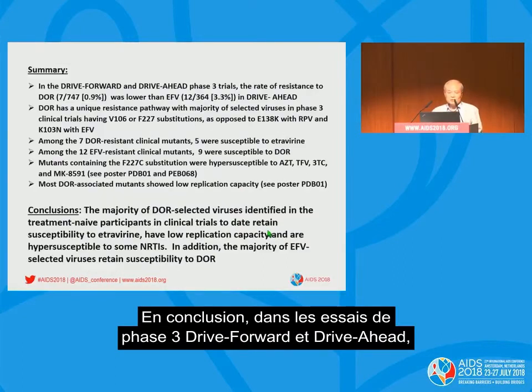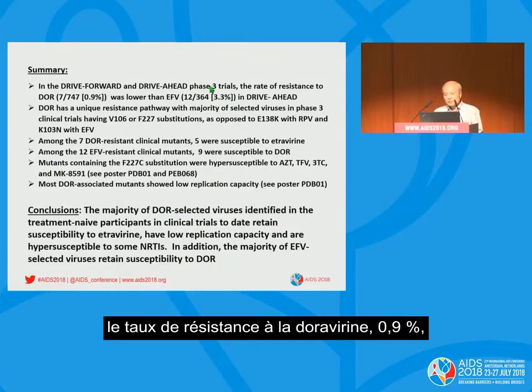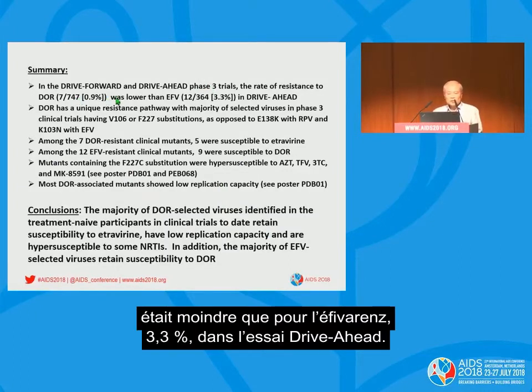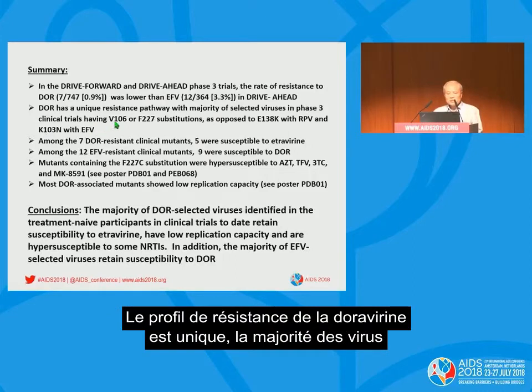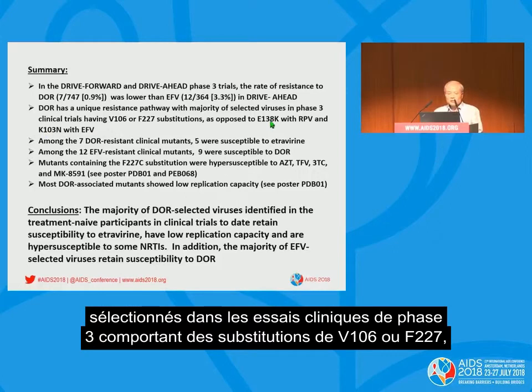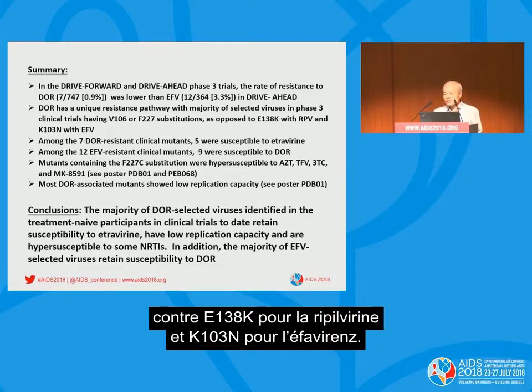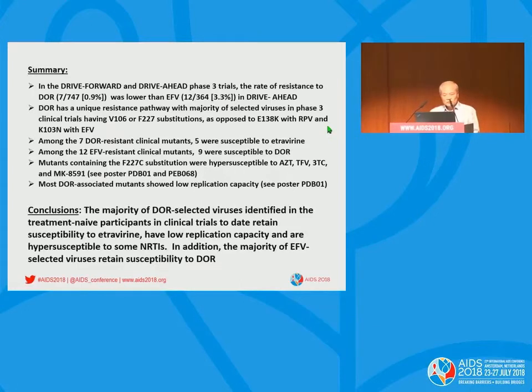In conclusion, in the DRIVE-FORWARD and DRIVE-AHEAD phase 3 trials, the rate of resistance to Doravirine, 0.9%, was lower than efavirenz, 3.3%, in DRIVE-AHEAD. Doravirine has a unique resistance pathway, with the majority of selected virus in phase 3 clinical trials having V106M and F227 substitutions, as opposed to E138K with rilpivirine and K103N with efavirenz.